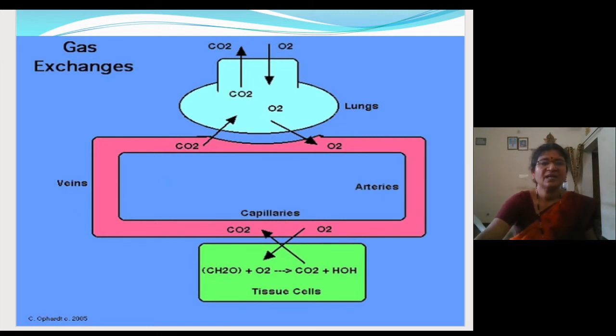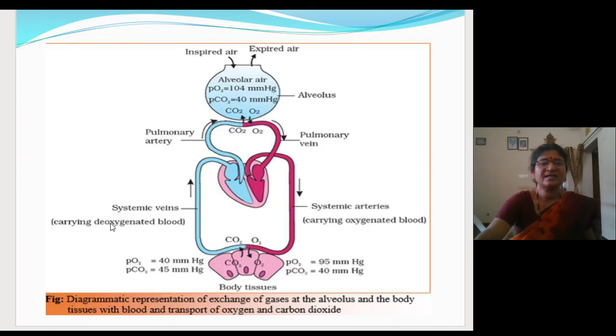It is a cycle. This diagram is given in your NCERT in this way. So here it is very clear. From the alveoli, oxygenated blood will enter into the left auricle, then into the left ventricle. Then it will be carried through the blood vessels, through the systemic circulation, to the different parts of the body, and in the tissues it will get deoxygenated. The blood will get loaded with carbon dioxide.